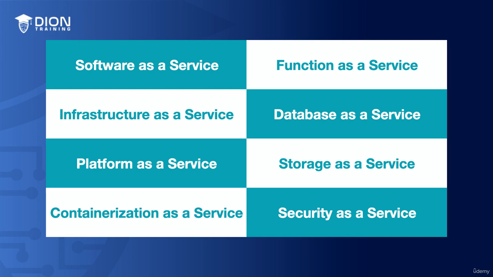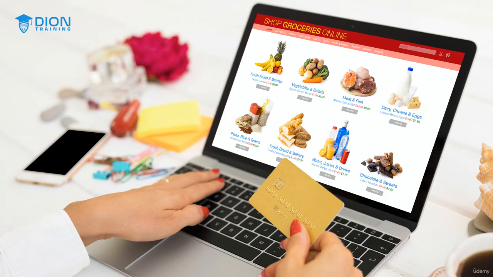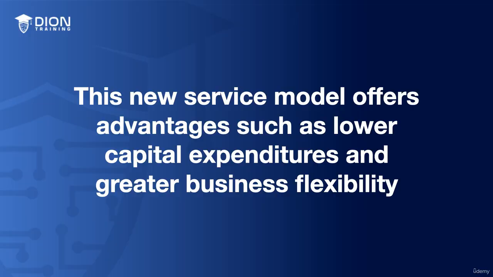The concept of anything as a service has really expanded beyond traditional IT services and now encompasses an even wider range of connected services like transportation as a service if you're using Uber or Lyft, or groceries as a service when you're using a major grocery store's online app to order your food and pick it up curbside or have it delivered to your house. Anything as a service has truly evolved to include any service that is delivered via the internet with a flexible, pay-as-you-go structure rather than just moving your existing IT projects into the cloud. This new service model offers advantages such as lower capital expenditures and greater business flexibility than using traditional on-premise or in-house solutions as well, making it a great option for your organization to consider.